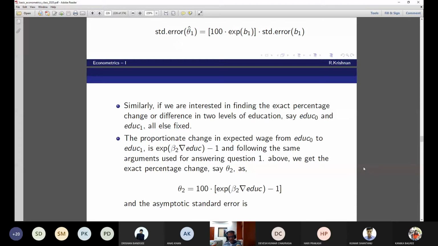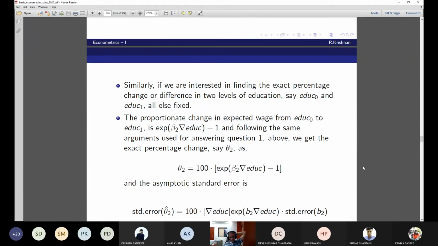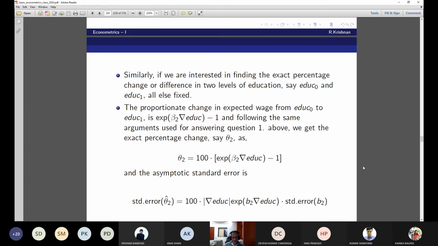The proportionate change in expected wage from education 0 to education 1 is exponential beta 2 del education minus 1. Following the same arguments used for answering 1 above, we get the exact percentage change, say theta 2, equal to 100 into exponential beta 2 del education minus 1. And the asymptotic standard error is this.